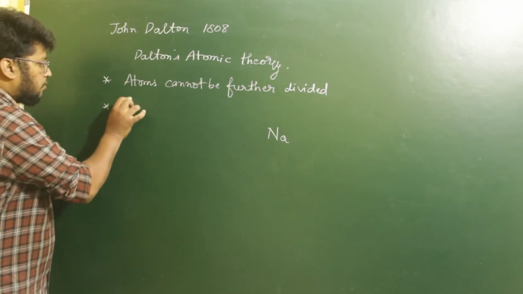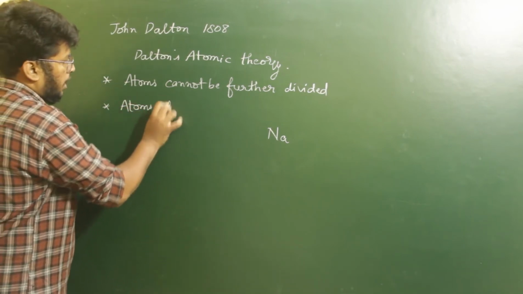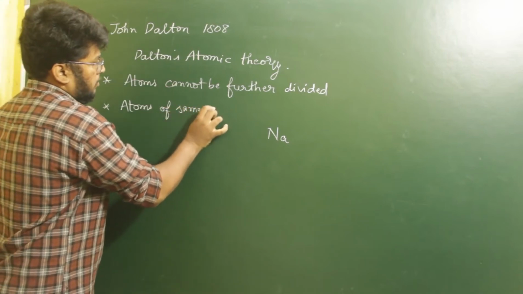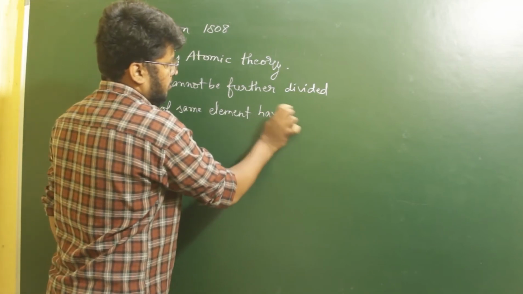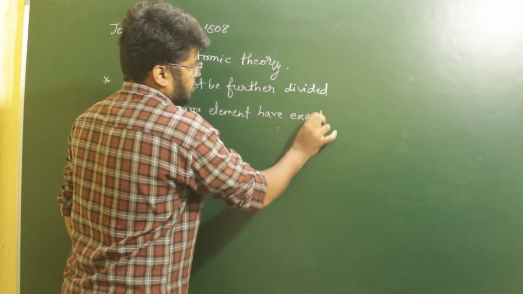Atoms of the same element have exactly similar properties,